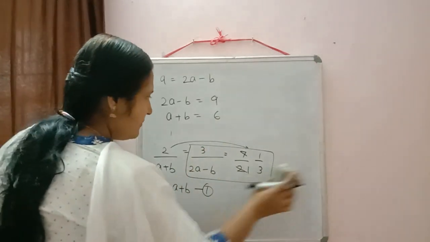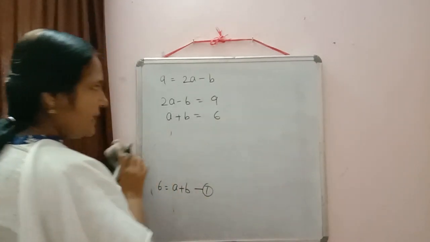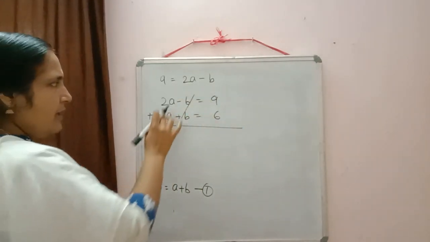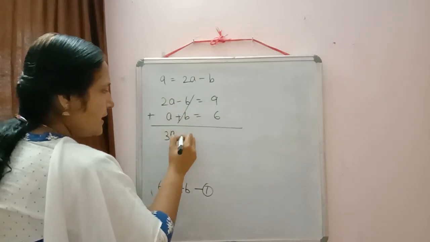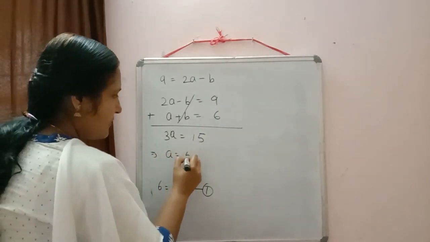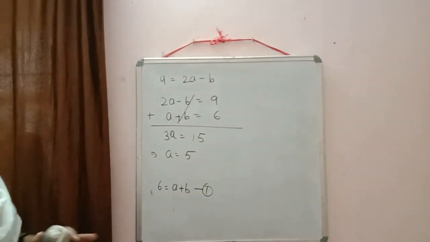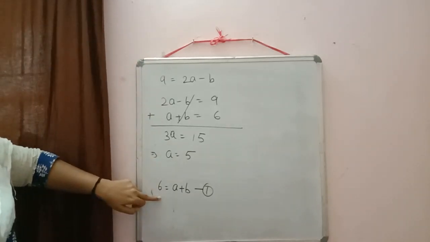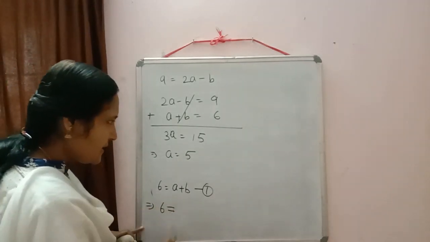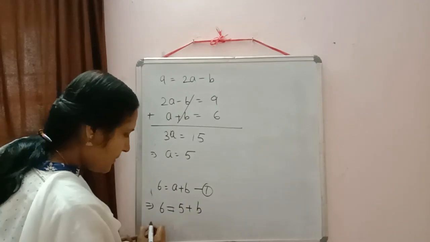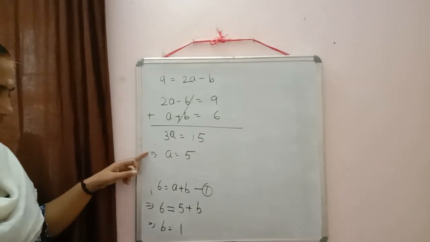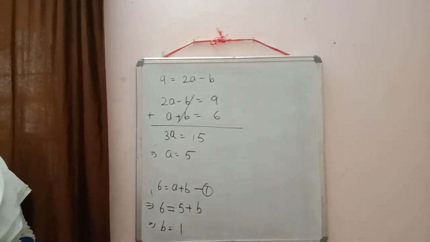Now what we can do? Yes, we can do addition. So b and minus b will get cancelled. 2a plus a will be 3a is equal to 9 plus 6, 15. Then we will get a is equal to 5. Now you can substitute the value of a either in this equation or in first equation. So I think first equation will be easy for us. So substituting in first equation, 6 is equal to 5 plus b. So then from here we will get b is equal to 1. So we got a is equal to 5 and b is equal to 1.